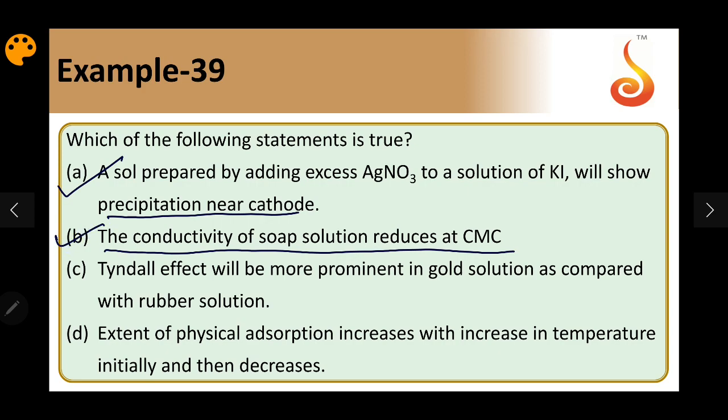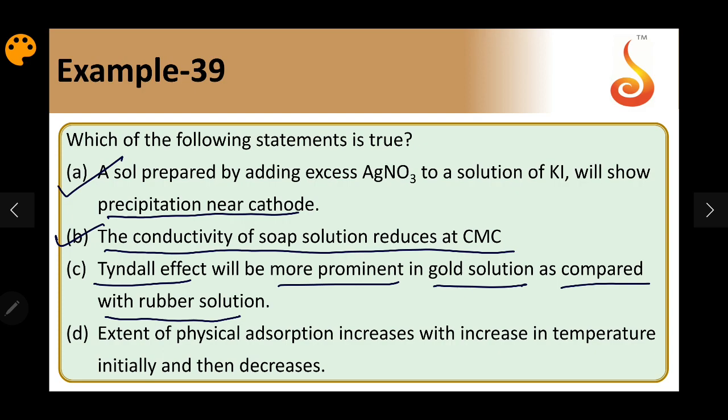Correct statement. Tyndall effect will be more prominent in gold sol compared to rubber solution. Rubber solution is a lyophilic sol. The colloidal particles are very well mixed with the dispersion medium, unable to scatter effectively compared to gold sol, where the particles are not very associated with solvent.